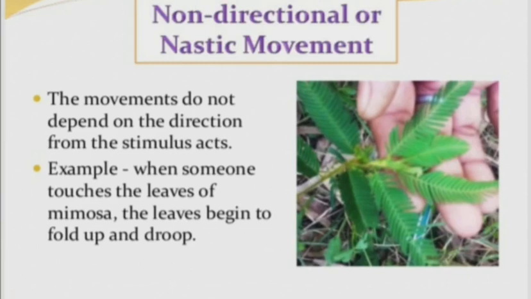If you touch it, what happens? The leaves will start folding up. That is called nastic movement. It does not consider from which direction you touch the plant. It only considers the touch, and the leaves start folding. So this is an example for nastic movement.